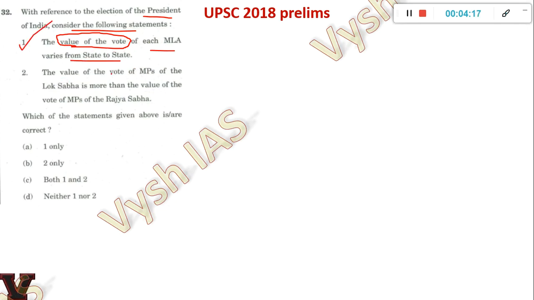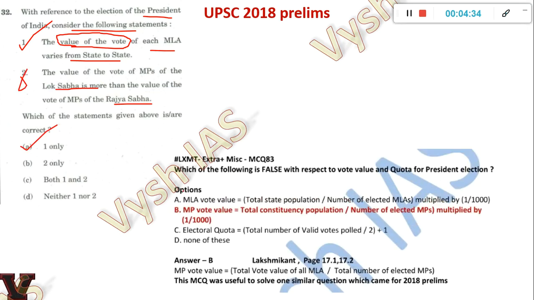And then, the value of the vote of MPs of the Lok Sabha is more than the value of the vote of MPs of Rajya Sabha. So this is like UPSC invented something. There is no differentiation between an MP of Lok Sabha and Rajya Sabha when it comes to the voting power in the election of the president. So this is actually false, and the answer is one only. And this was directly solvable from Lakshmikant reading and also from a similar MCQ.